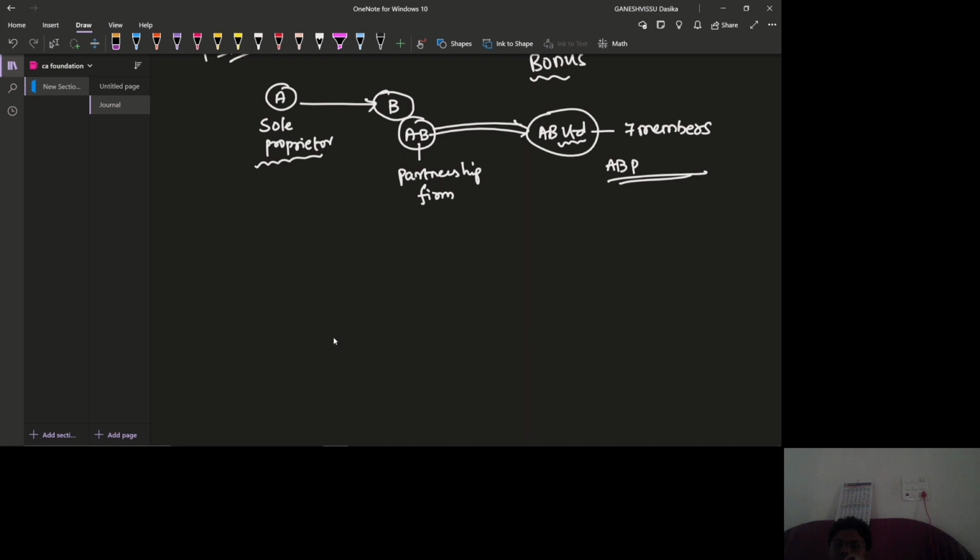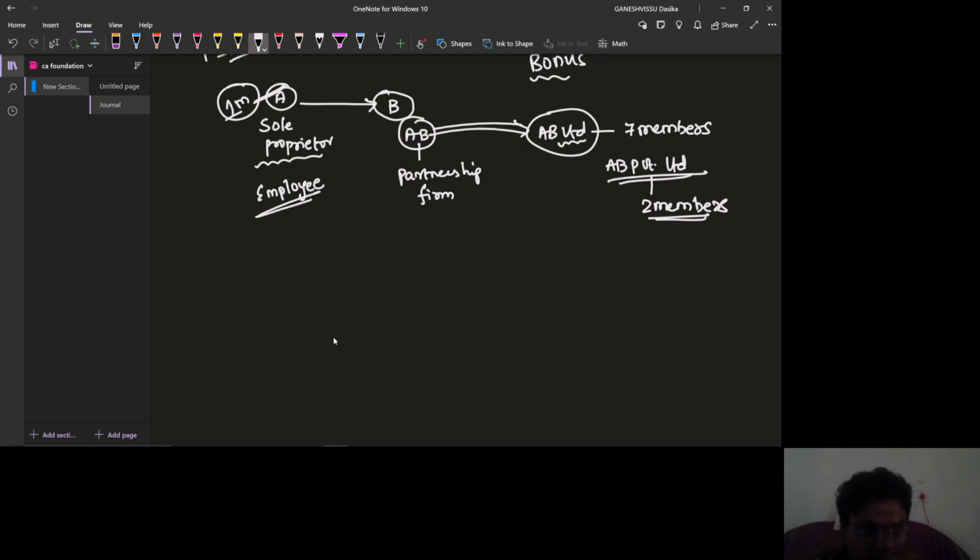If the company is a private company, then a minimum of two members must be present. Minimum two members are required. But in case of sole proprietorship, only one member is there, and he will manage. Of course, he is going to incur the employee cost. That means he is going to give jobs to employees and engage them, and of course, he is going to incur the cost.